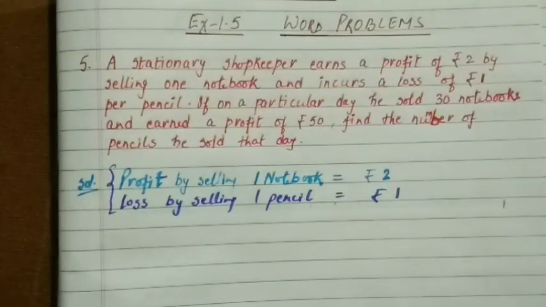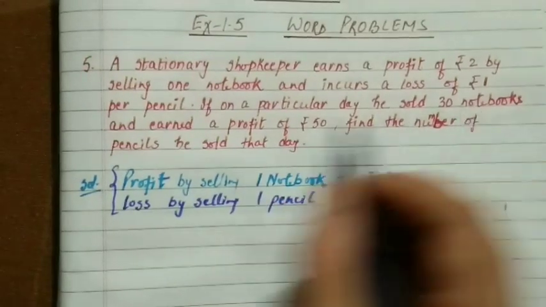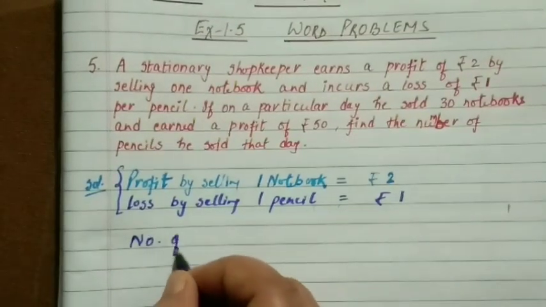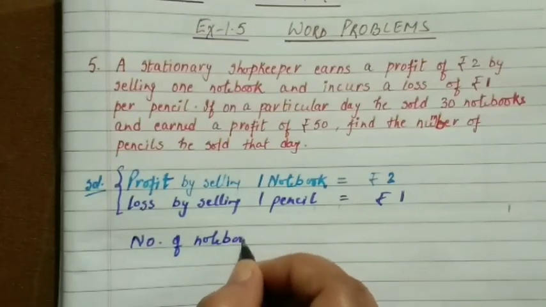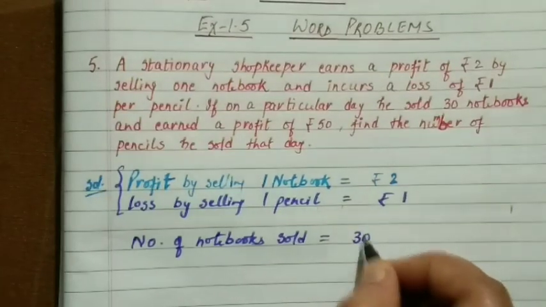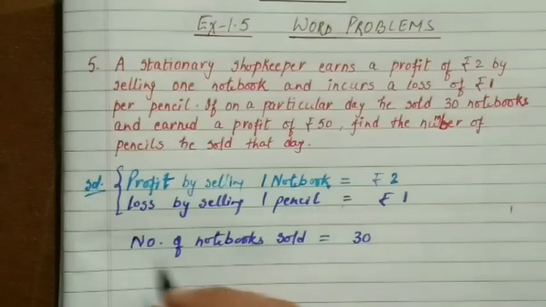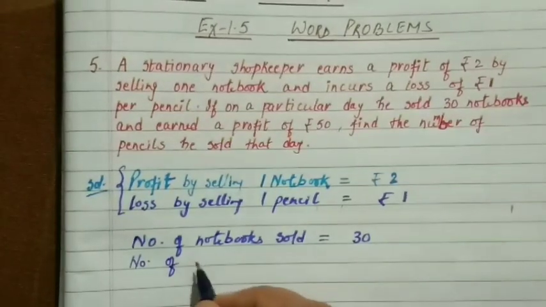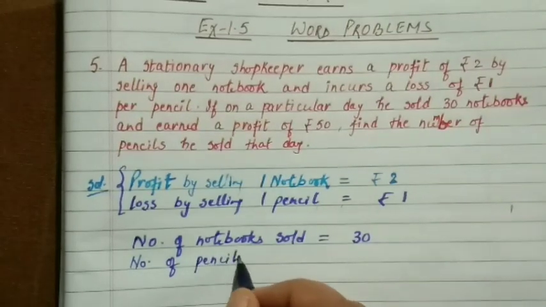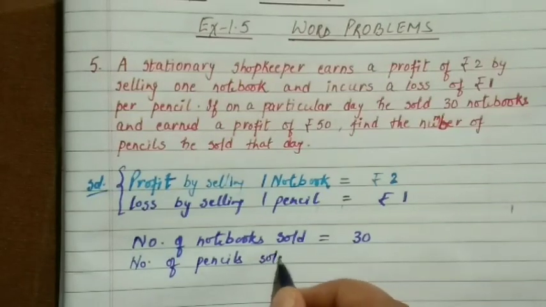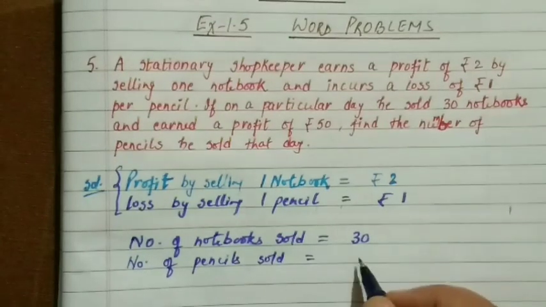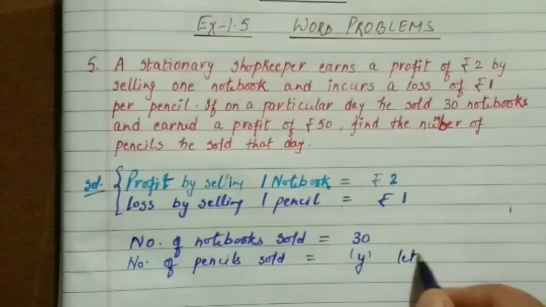What is the next thing given to us? Number of notebooks sold is equal to 30 notebooks. Then number of pencils sold. This number of pencils sold is not given. So what will we take? We will take that number as y. So we imagine this.